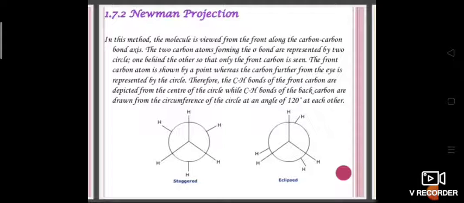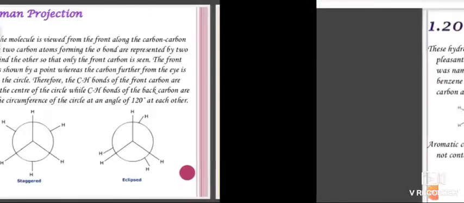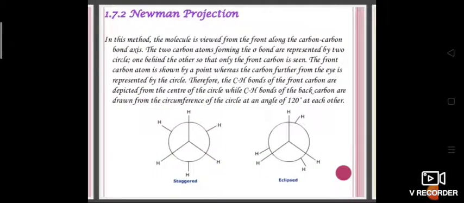That shows the 3 hydrogen atoms attached to the rear carbon atom. The Newman projections for staggered and eclipsed conformations of ethane are shown here.